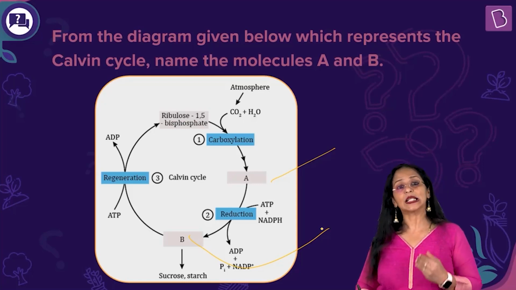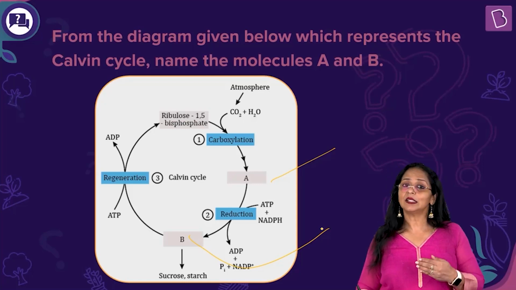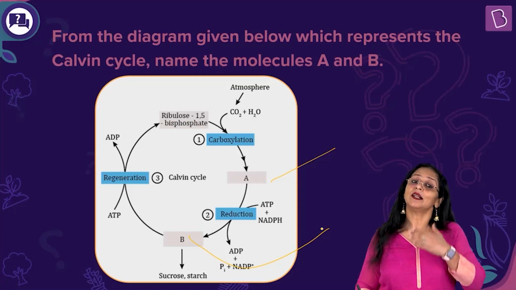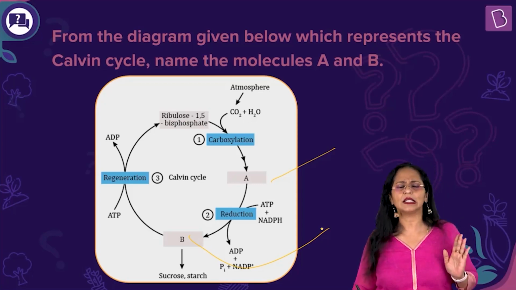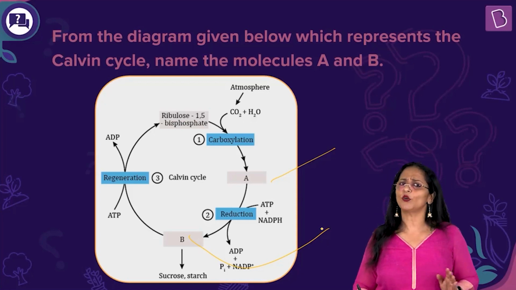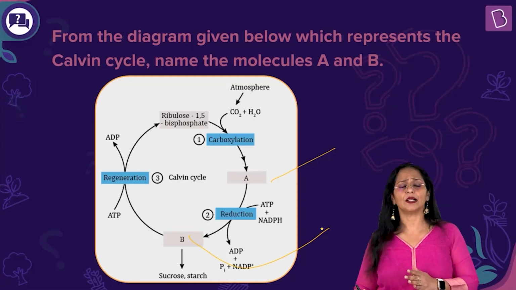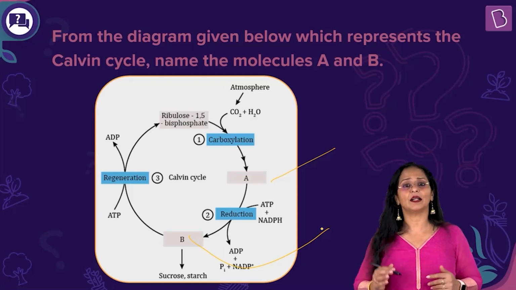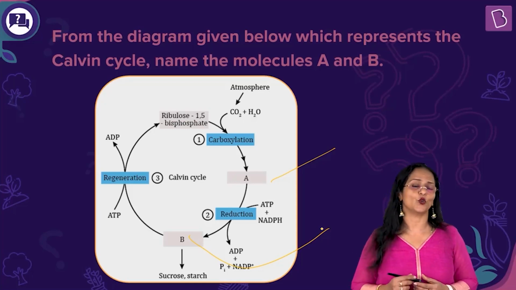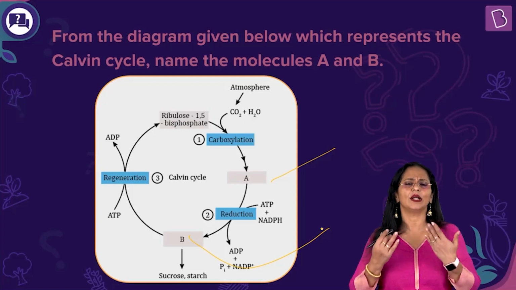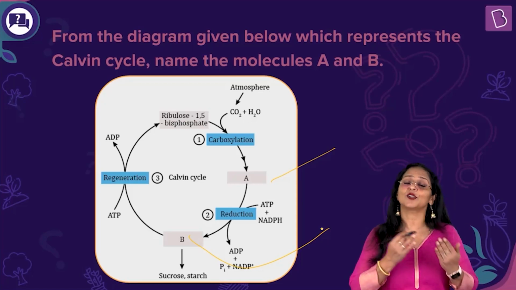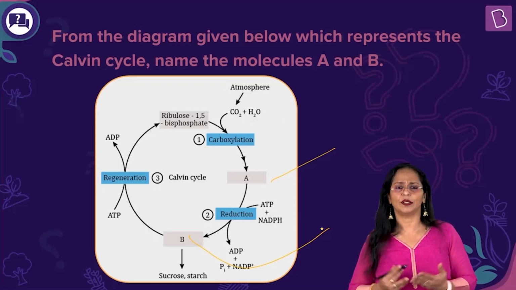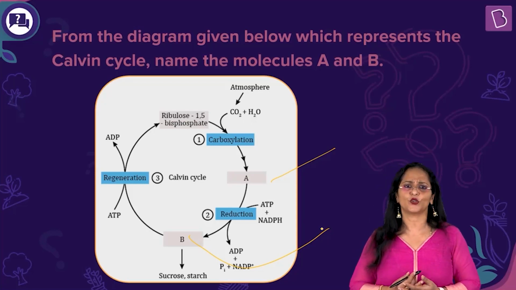Now this is also called the dark reaction. This is because it takes place in light-independent conditions. That is the requirement. It doesn't require light. So in photosynthesis, there is a light reaction and the dark reaction. This is part of the dark reaction. And where does it take place? In the stroma. Why? Because all the enzymes required for the fixation of carbon dioxide into glucose, the carbohydrate, are present in the stroma.